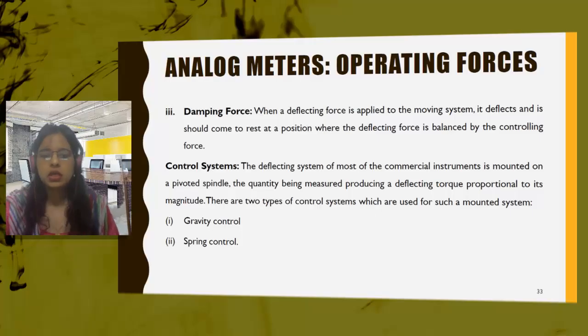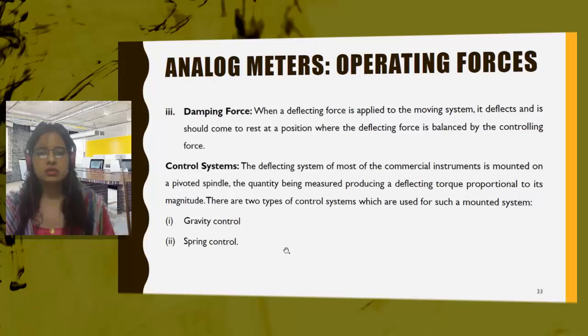Most commercial instruments are mounted on a pivoted spindle, the quantity being measured producing a deflecting torque proportional to its magnitude. There are two types of control system which are used for such a mounted system: gravity control and spring control. So there are two types of control mechanisms used for controlling the deflection of the pointer. Again, I will not discuss it today, I'll discuss it in the next video lecture.